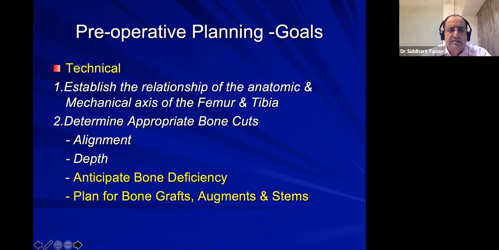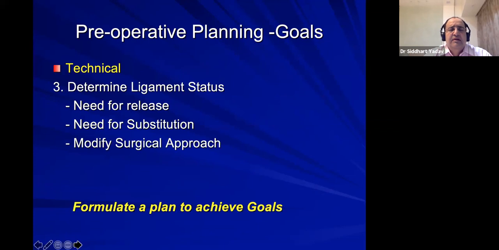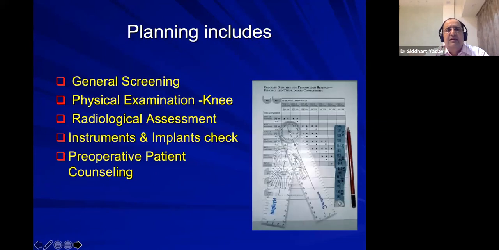alignment, depth, anticipate any bony deficiency, plan for any bone graft, augment or stem, determine the ligament status, whether it requires release or substitute, or to modify our surgical approach, and finally formulate our plan to achieve all this. What is required is general screening, physical examination of the knee, radiological assessment, and knowledge about instrument and implant, and pre-operative patient counseling.